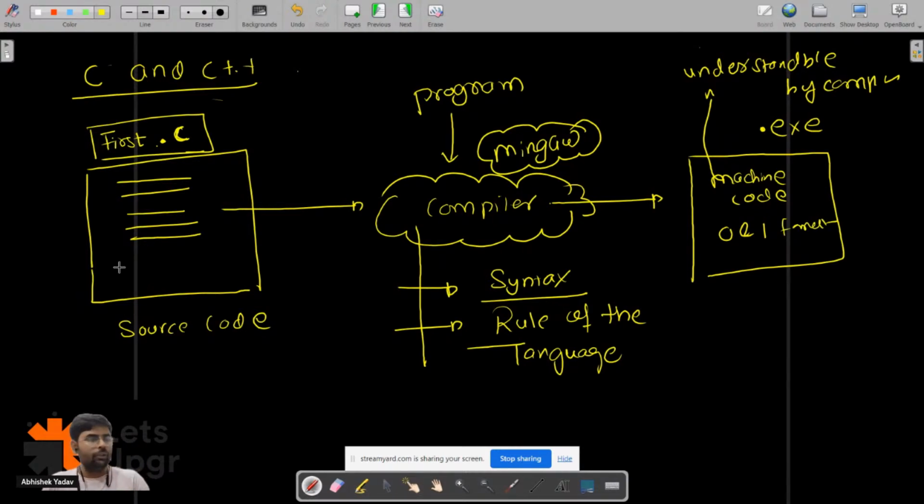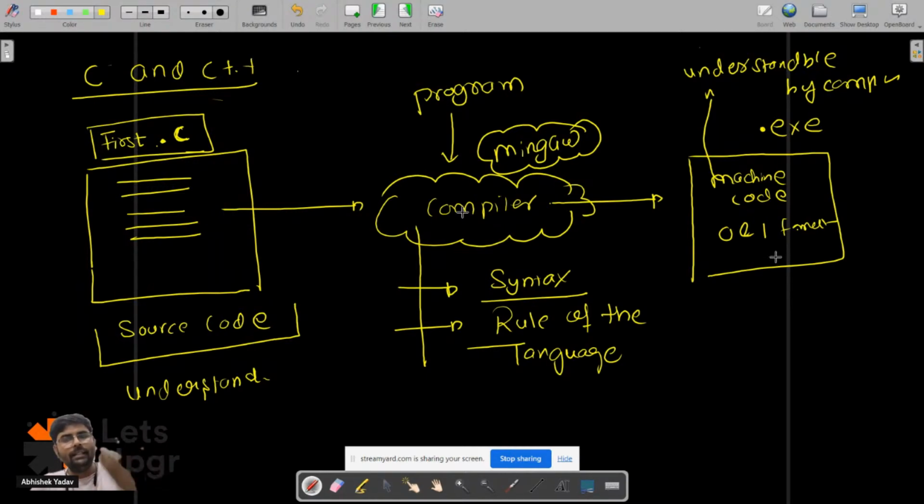We are all human, we understand English words, plus and minus, decimal format numbers. So we understand all these things. We are following the C language, using the C++ language, and writing code so that it is easily understandable by humans. But our computer understands only 0 and 1. So the compiler will take the source code, compile it, and convert it to machine code, that is the .exe file.